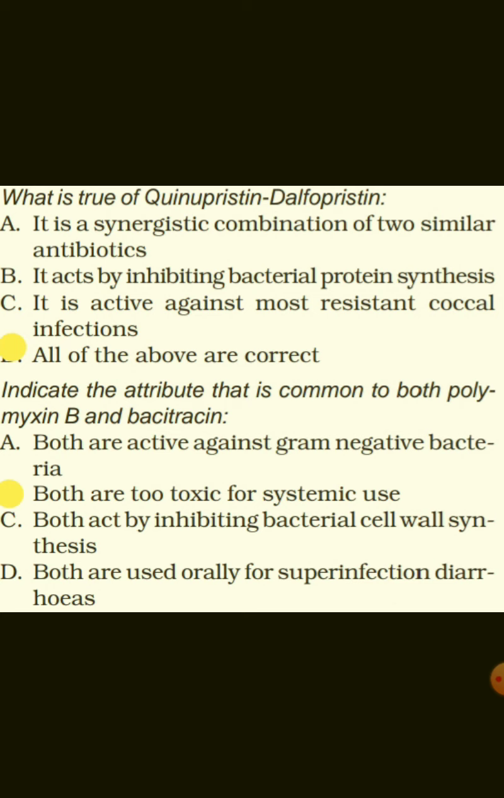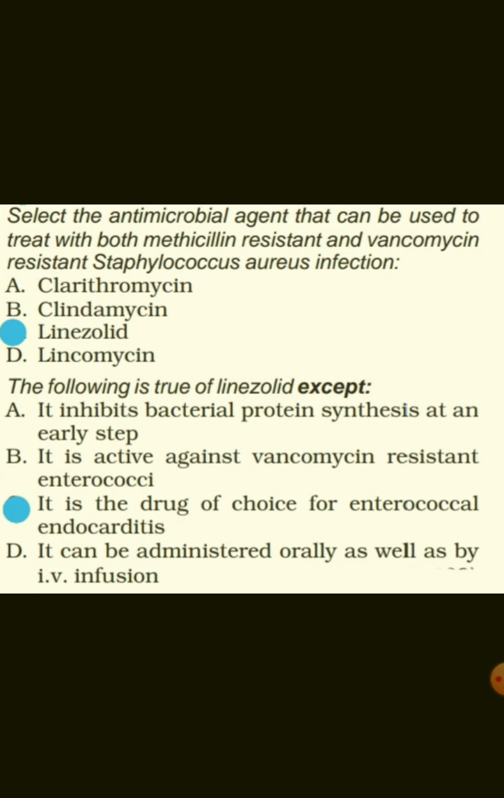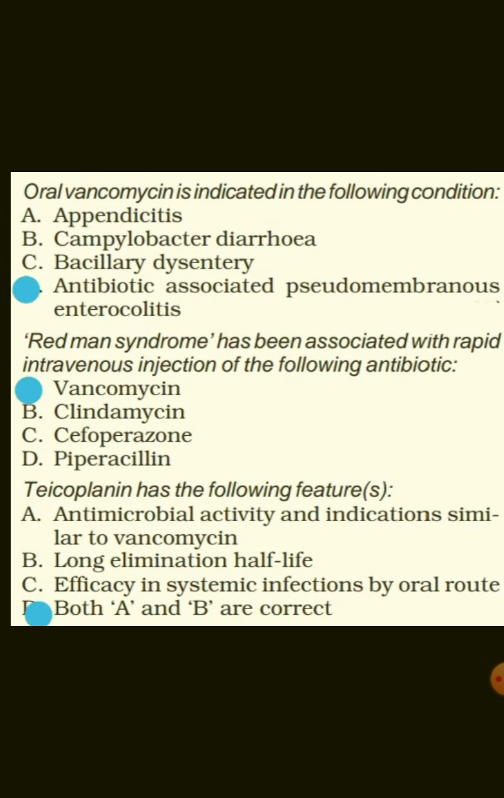Indicate the attribute that is common to both polymyxin B and bacitracin, that is both are too toxic for systemic use. Select the antimicrobial agent that can be used to treat both methicillin-resistant and vancomycin-resistant Staphylococcus aureus infection, that is linezolid. The following is true of linezolid except it is the drug of choice for enterococcal endocarditis.